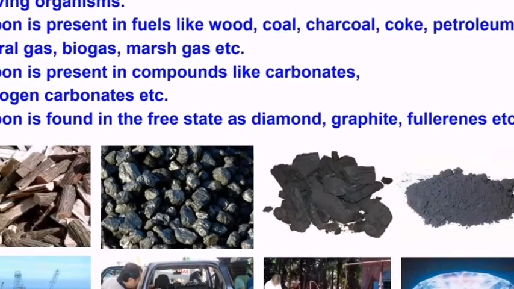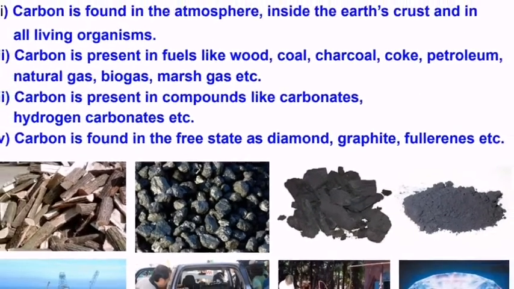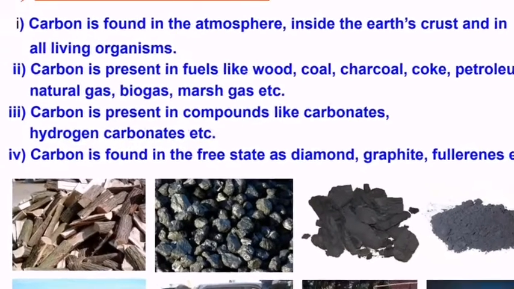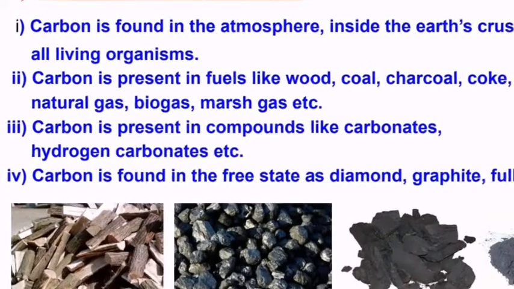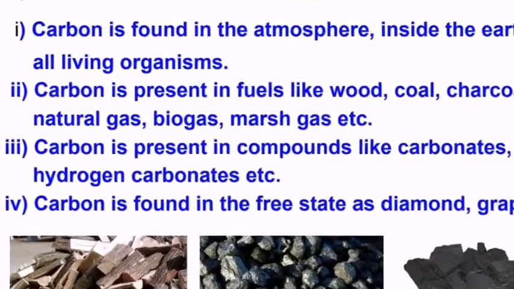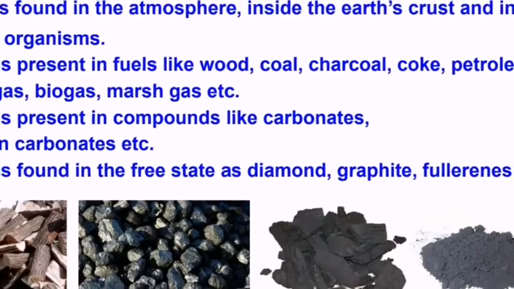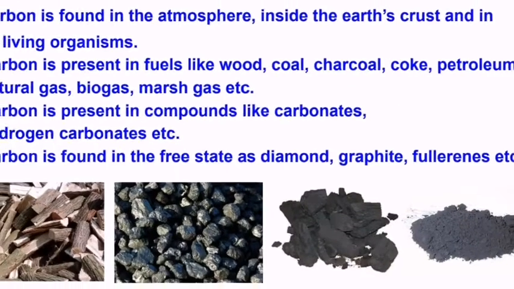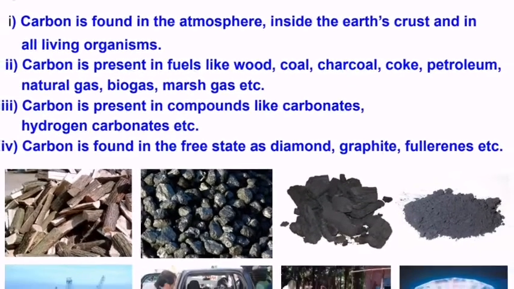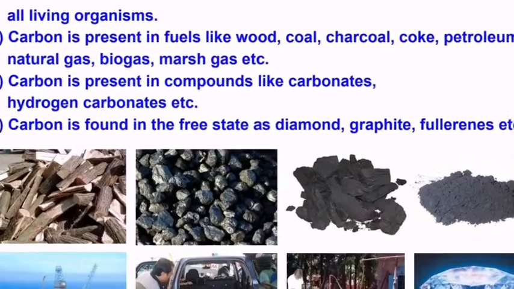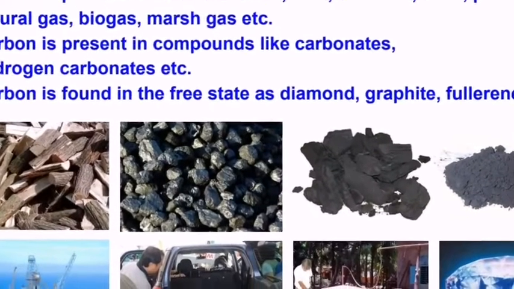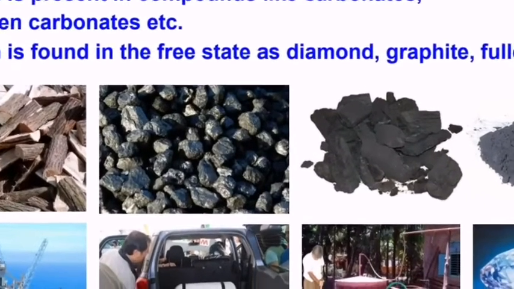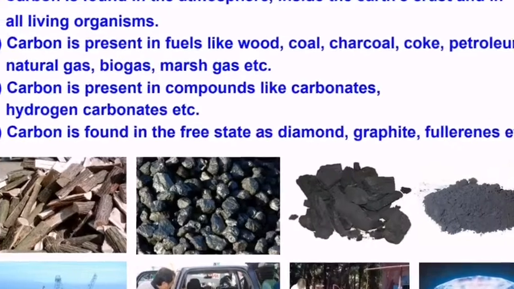Okay, first topic, occurrence of carbon. Carbon is found in the atmosphere, earth crust, and all living organisms. Carbon is present in fuels, wood, coal, charcoal, natural gas, petroleum.